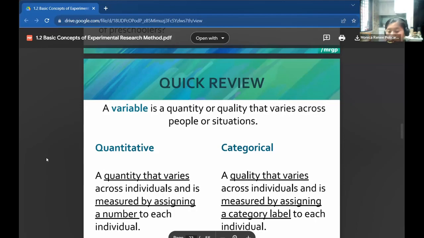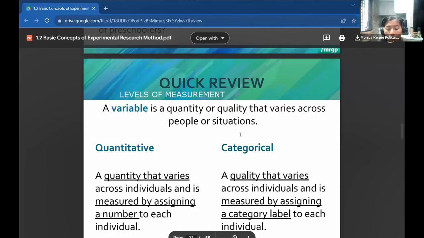So for our vocabulary, if we can recall our levels of measurement in your statistics, you have nominal, ordinal, interval, and ratio. So for the sake of simplicity, we are categorizing the first two, the nominal and the ordinal, as categorical.